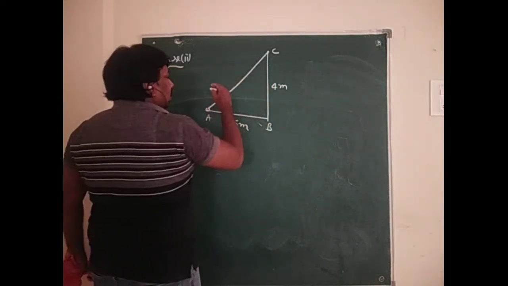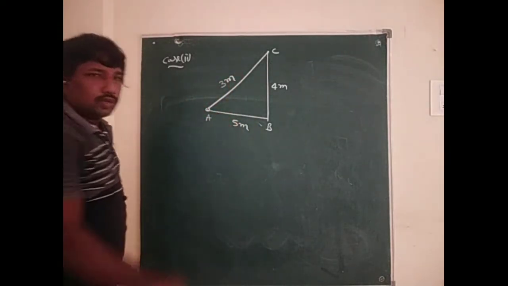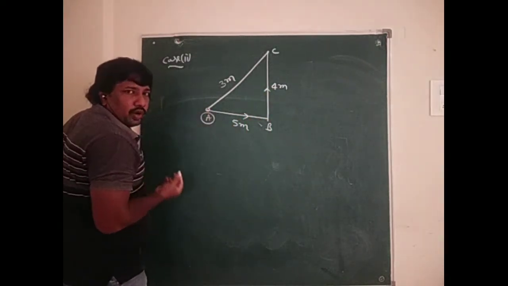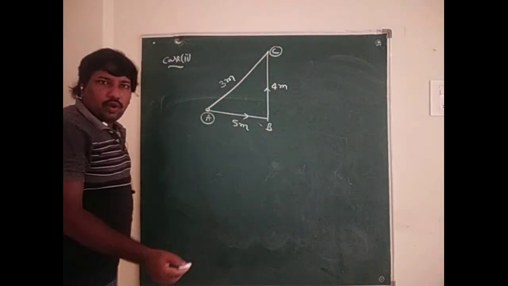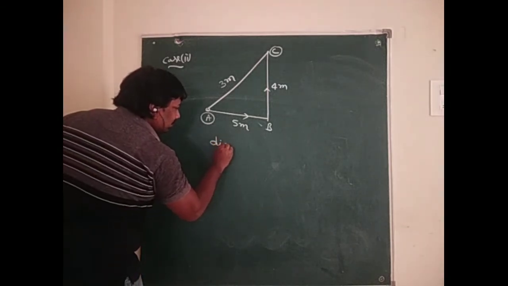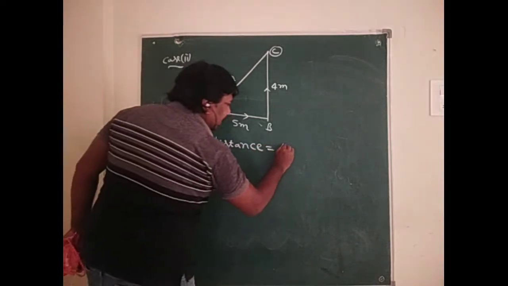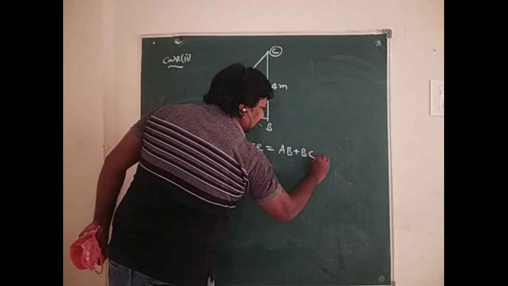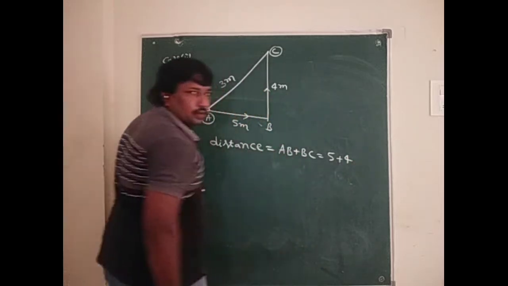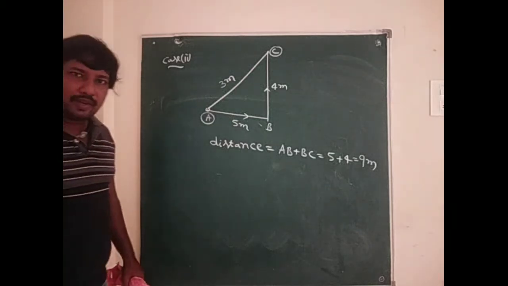A to C is also 3 meters. So here A is the initial point, here C is the final point. Now the distance covered by the person is, in the case of distance, AB plus BC. So here AB is 5 plus BC is 4. So that means it is 9 meters.